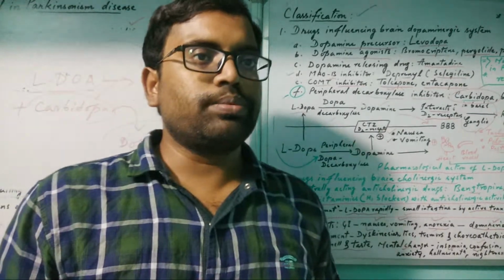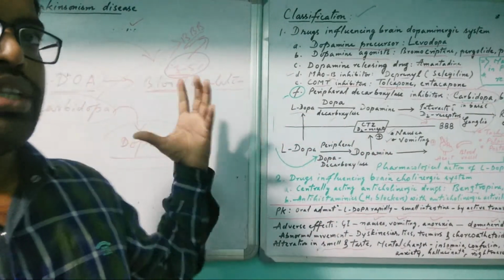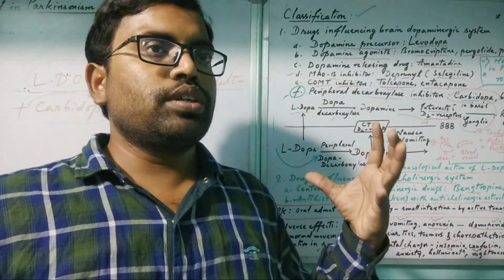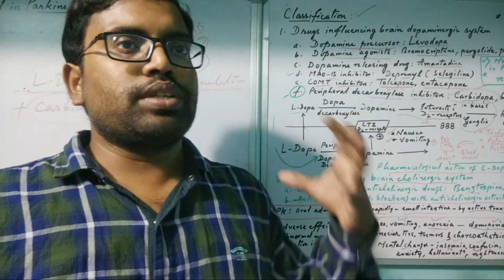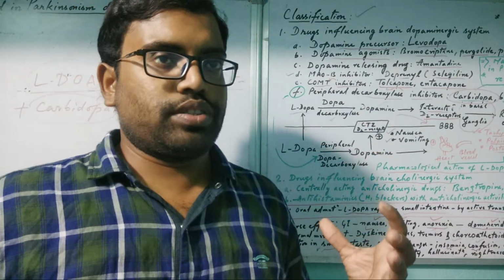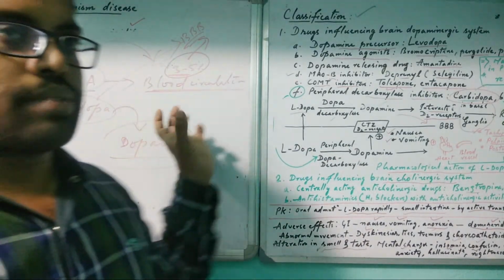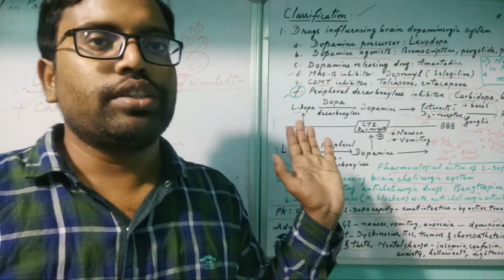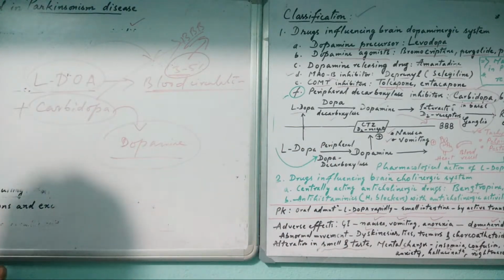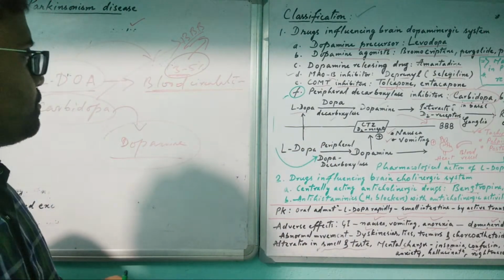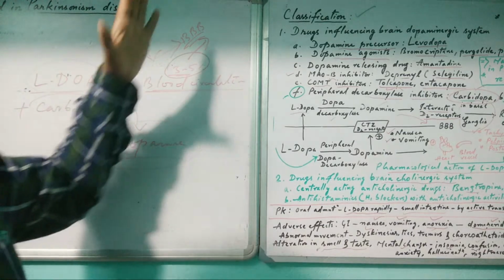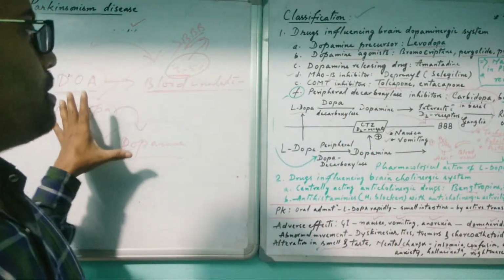So what is the action of dopamine? A proper balance of dopamine causes natural activity of the muscle and motor reflexes. If a dopamine imbalance occurs in the substantia nigra or basal ganglia, then it will cause Parkinsonism. So these are the drugs and this is the mechanism.